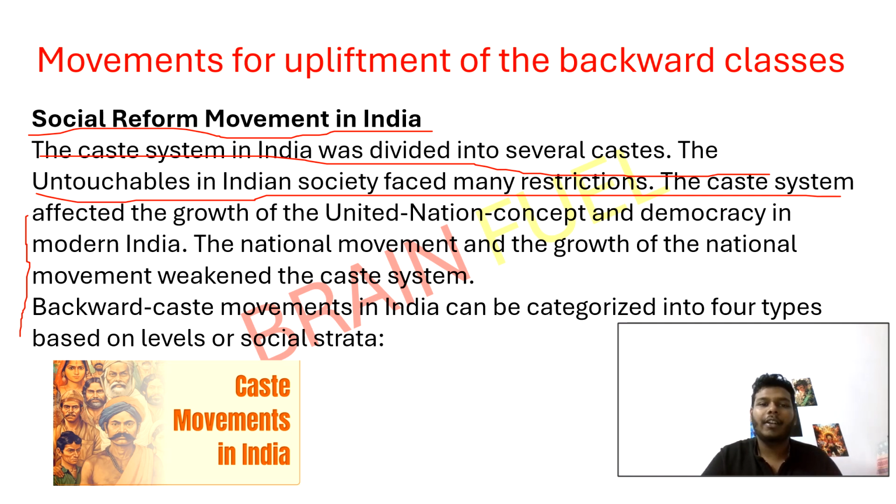During the national freedom movement, people from different castes came together to fight British rule. This unity helped weaken the caste system and encouraged ideas of justice and equal rights. So, to understand how different communities fought for their rights, we can divide this into four types of movements. Let's discuss them up next.